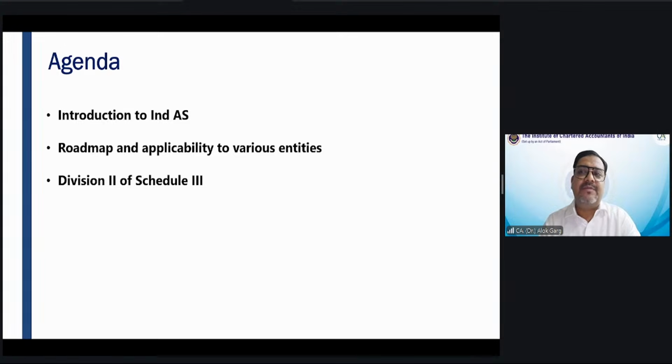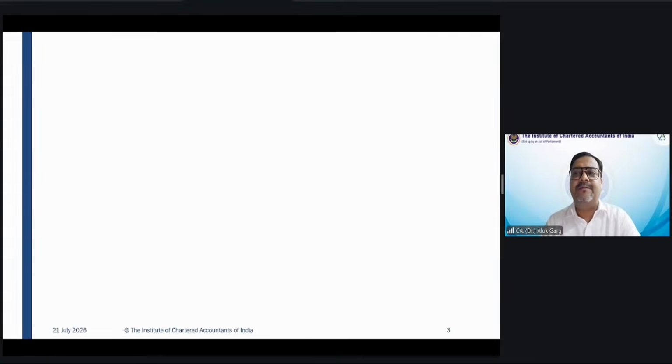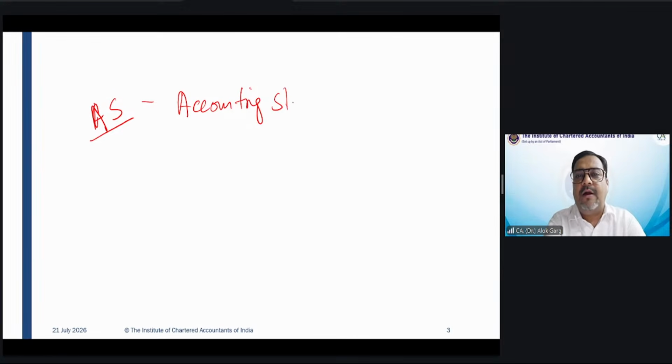And I'm starting the session on Indian Accounting Standards. First, let's understand what is the framework in India for accounting standards. Friends, in India, we have accounting standards, which are known as AS. You all have covered accounting standards in CA Inter.